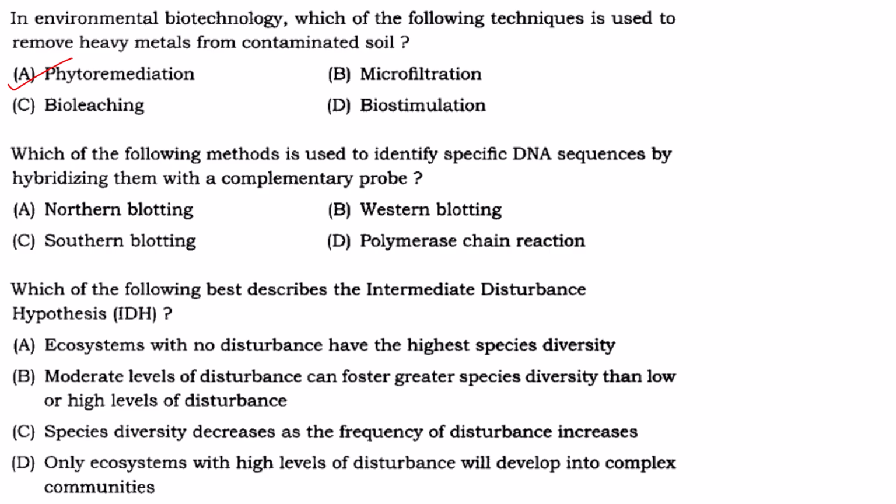Then next one, which of the following methods is used to identify specific DNA sequences by hybridizing them with a complementary probe? It is Southern blotting. Northern blotting is using RNA, not DNA sequences. It is RNA sequences. Western blot utilizes proteins, and polymerase chain reaction is for amplification of DNA.